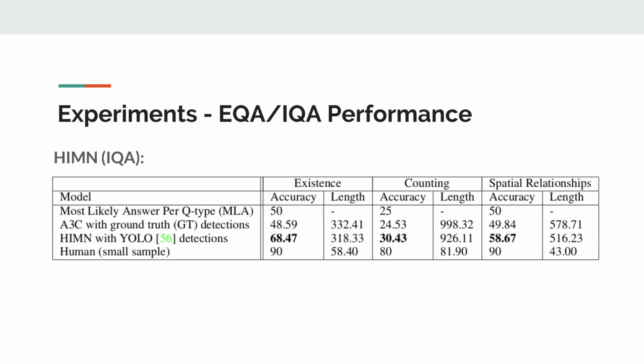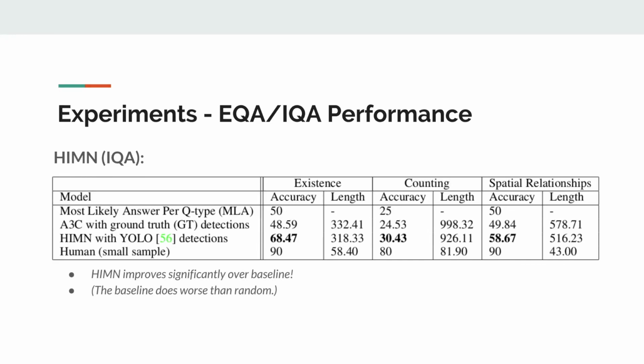Gordon et al. benchmarked their agent, HIMN, Hierarchical Interactive Memory Network, against a human and a baseline system. The baseline is a common architecture used in related work in reinforcement learning for visual planning and navigation. It lacks HIMN's semantic memory and federated low-level controllers, and is trained purely with reinforcement learning, instead of imitation learning and RL.